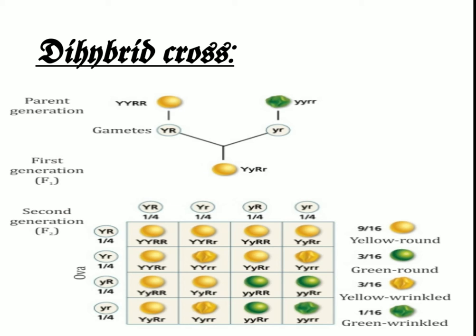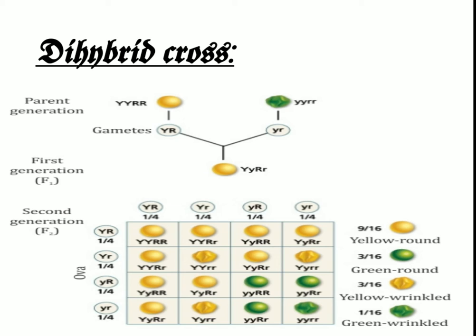These gametes on fertilization produce 16 plants in the F2 generation, which appear in the ratio of 9:3:3:1, in such a way that 9 are yellow round, 3 are green round, 3 are yellow wrinkled, and 1 is green and wrinkled, as you can see in this Punnett square.